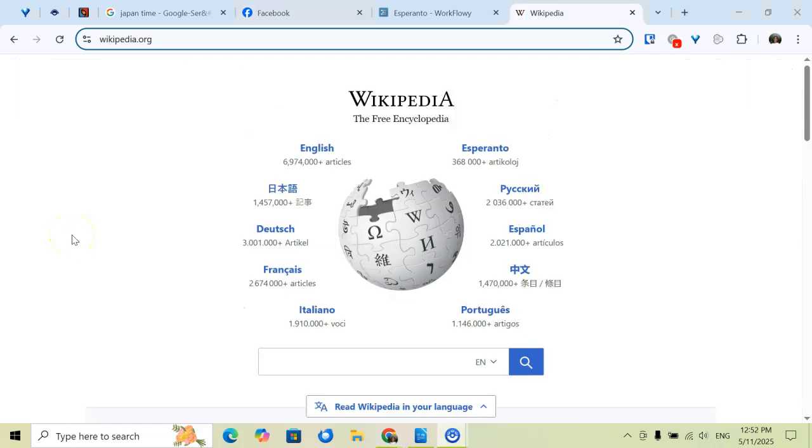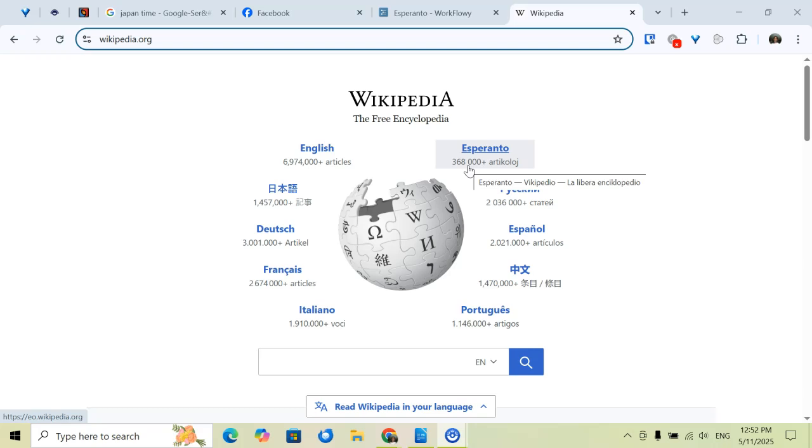So the next website we're going to be going over is Wikipedia. So Wikipedia, the free encyclopedia, believe it or not, these guys do have an Esperanto translation of it. Another interesting thing is that there are actually quite a few articles in the Esperanto Wikipedia. As you can see here, there are over 300,000 articles.